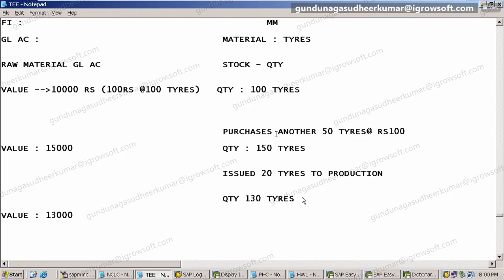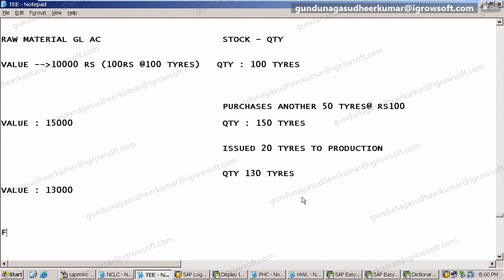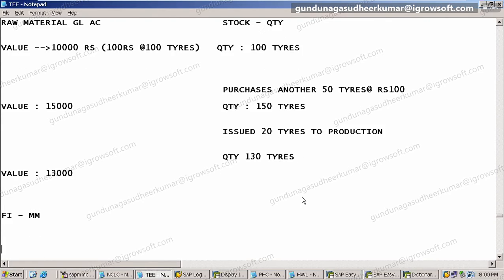Yes, sir. Whenever there is a purchase, add. Whenever there is an issue, deduct. Whenever there is anything happening, update. Correct. Which should happen, right? So now in SAP, the good thing about FI-MM integration is, when you do the FI-MM integration, FI will be automatically updated for any changes in stock.